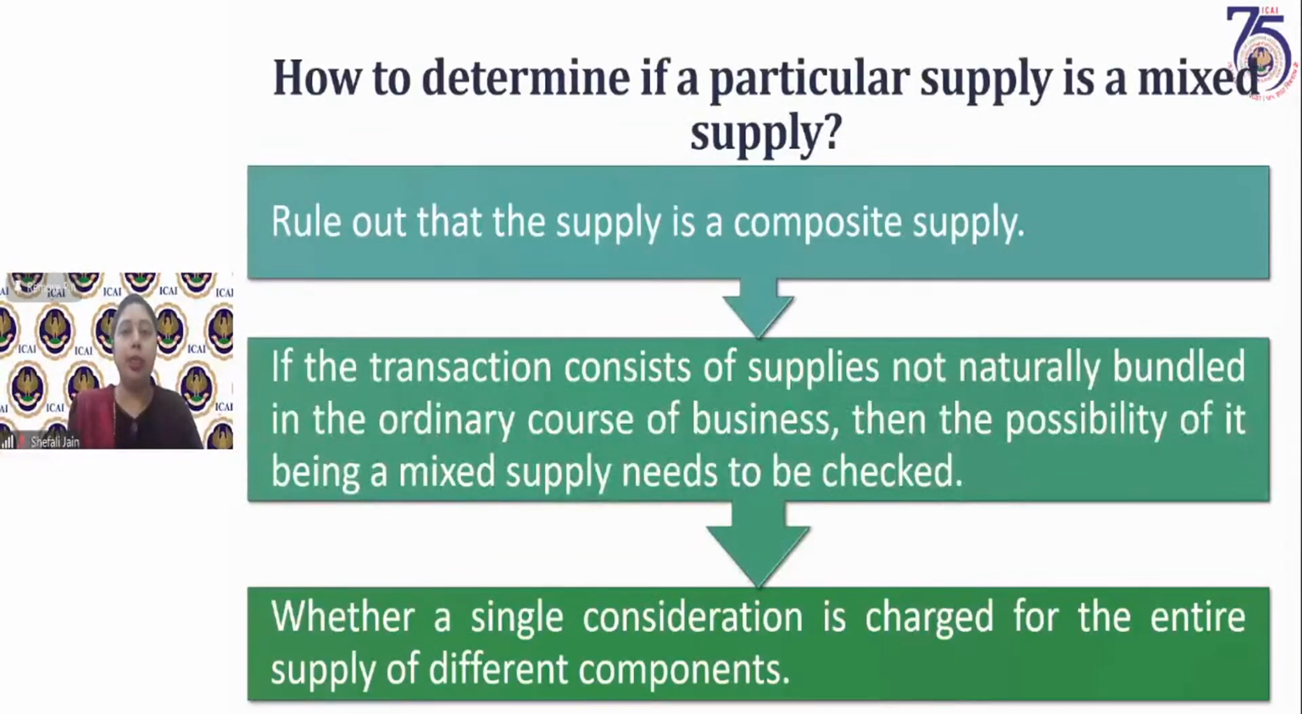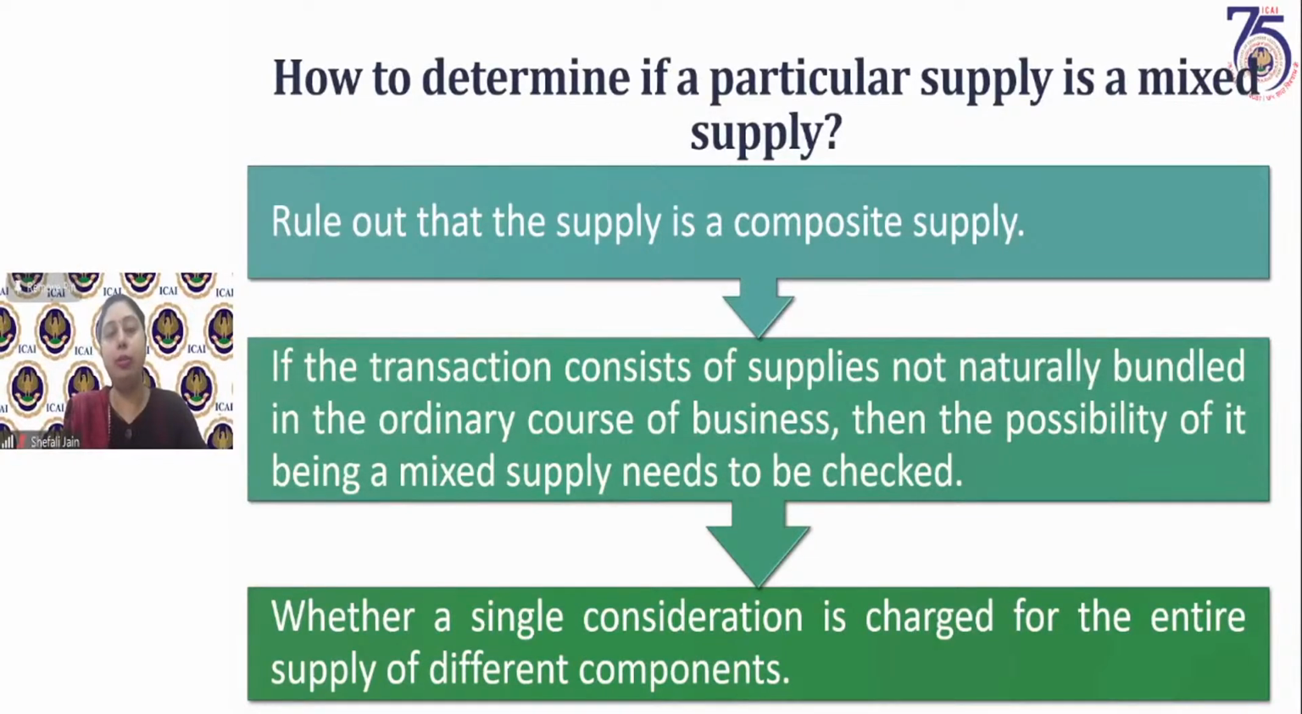How can you determine whether a particular supply is a mixed supply or not? First of all, you have to rule out that this supply is a composite supply. So the first check will be a check of composite supply. If we see two or more supplies are being undertaken together, we will first of all check whether these two supplies are composite supplies. Answer is no. Then we will move further to whether they are mixed supply or not. How will you check? You have to check whether a single consideration is being charged for this particular supply.